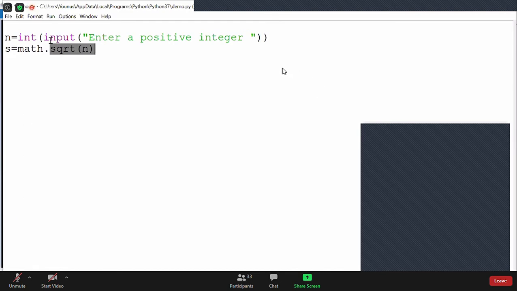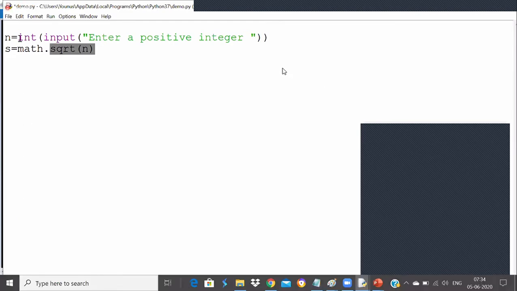If it is available in the default module, then you can use it directly. That's why it's shown in purple color, guys. Whenever in IDLE you get the function in purple color, it means it's available in the built-in module. You can use them directly.